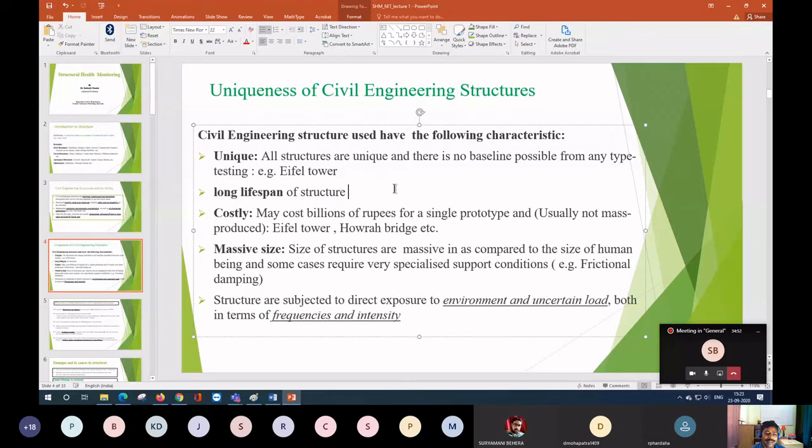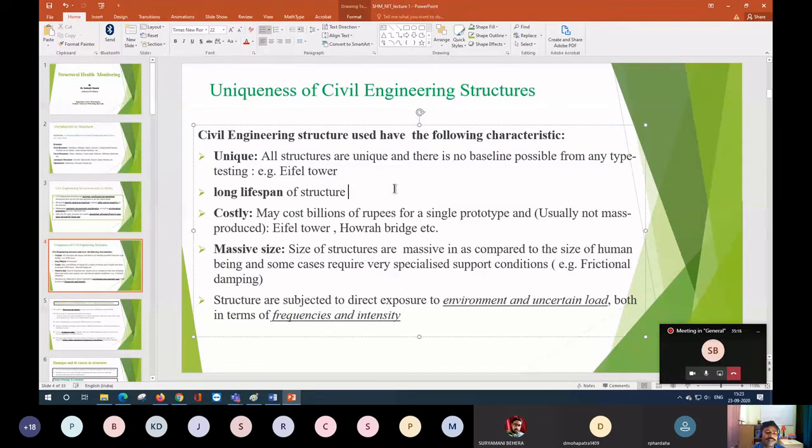Mechanical structures or aerospace structures are very repetitive. If you think of the Boeing 717, or the car of one model, they are repetitive in nature, and if you do one test on one model, that is applicable to other samples.